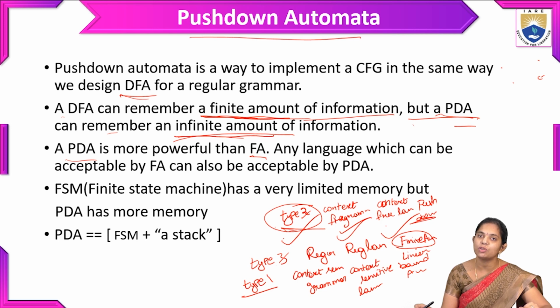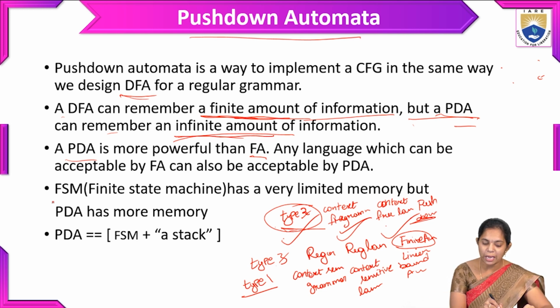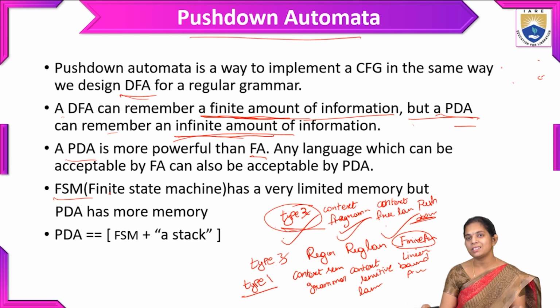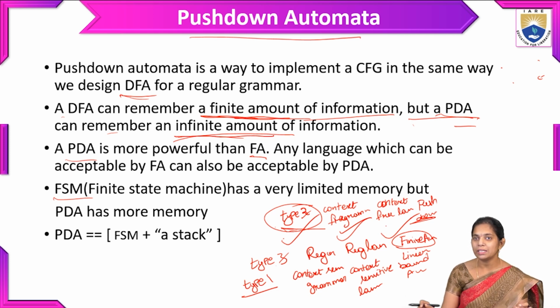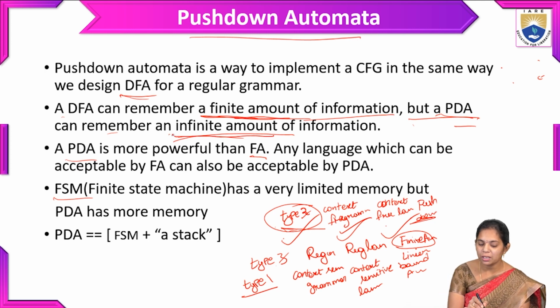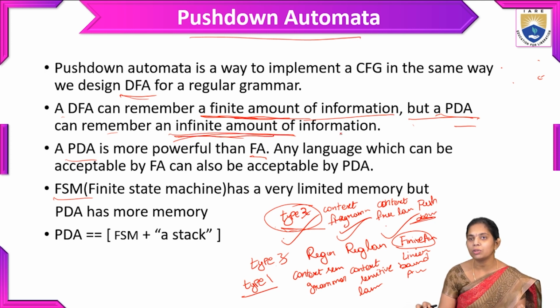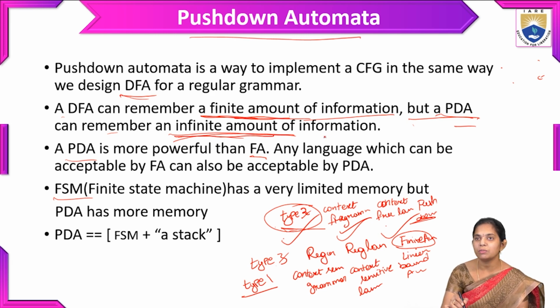PDA is nothing but pushdown automata. Here FSM is nothing but finite state machine. Generally, the pushdown automata is a combination of a stack with the finite automata. So in a PDA we can remember an infinite amount of information. How is this infinite amount of information stored? Along with the finite amount of information, we can store the infinite amount of information in the stack.